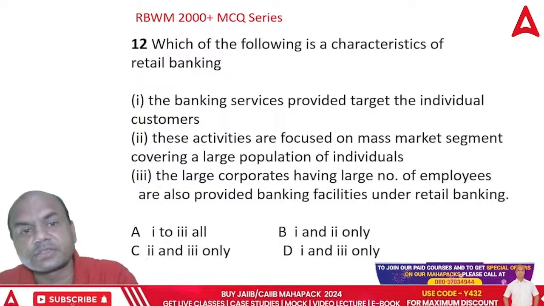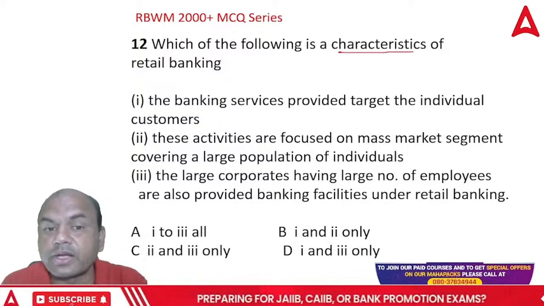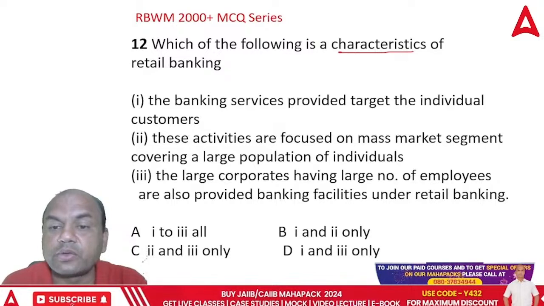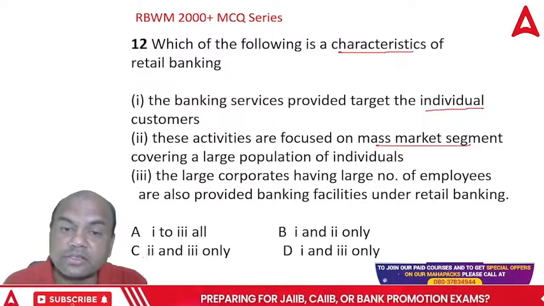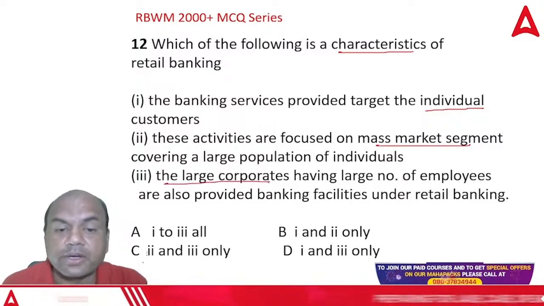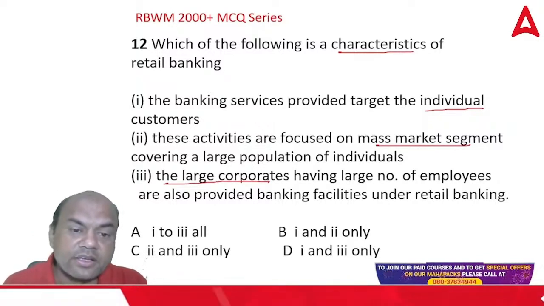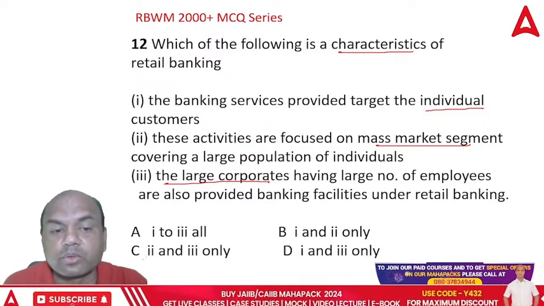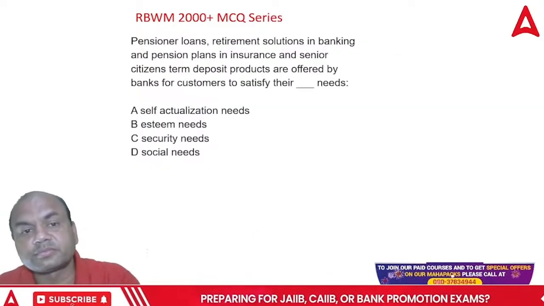Next one. Which of the following are the characteristics of retail banking? The banking service that targets individual customers, focused on the mass market segment. So that is okay. That is focused on large corporates. Is large corporates the focus of retail banking? No. So is it 1, 2, and 3 all of them, or only 1 and 2? The answer is B, 1 and 2 only. Large corporates are not the focus of retail banking.